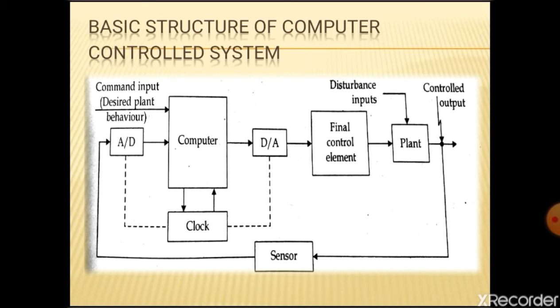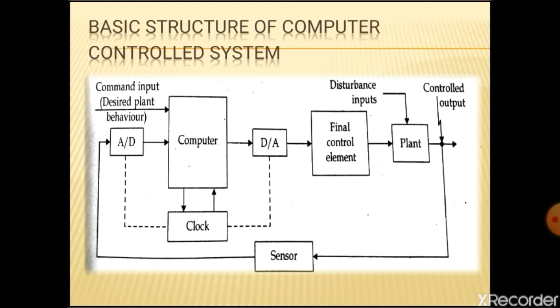The final control elements are available. In most cases, sensors will provide an analog voltage output, and the final control element will accept an analog voltage input. The analog to digital converter performs the sampling of the sensor signal and produces its binary representation. The digital computer generates a digital controller signal using the information on desired and actual plant behavior.